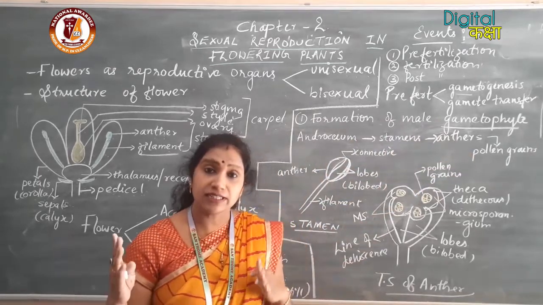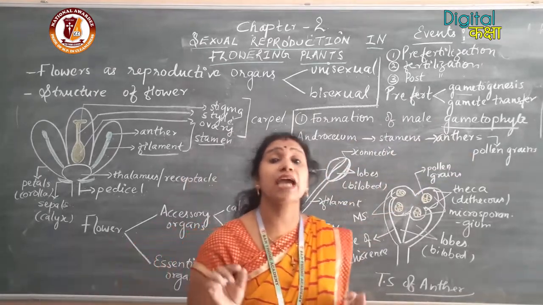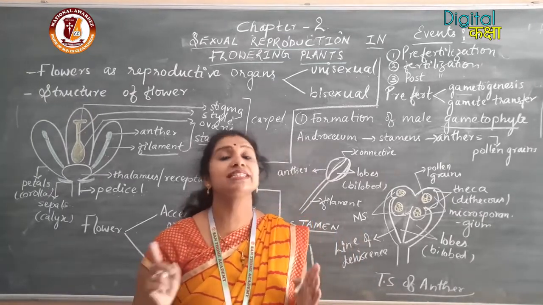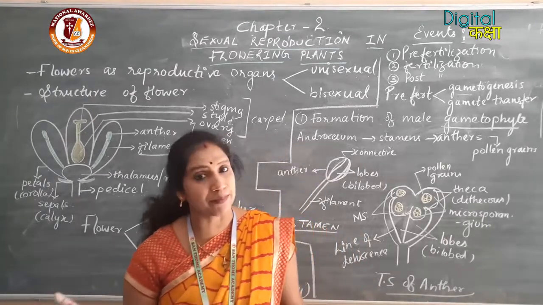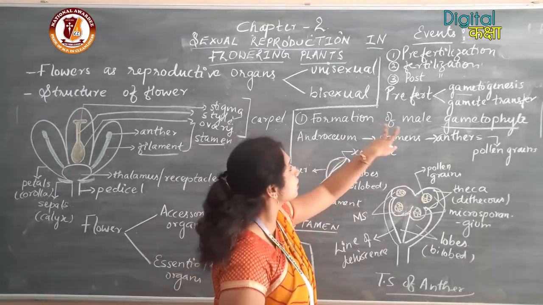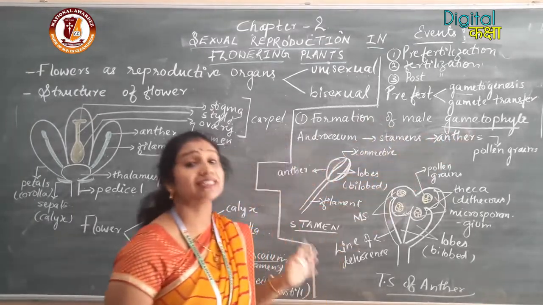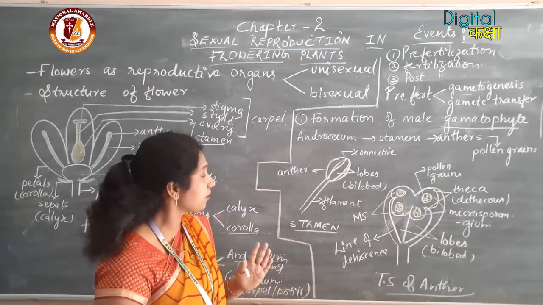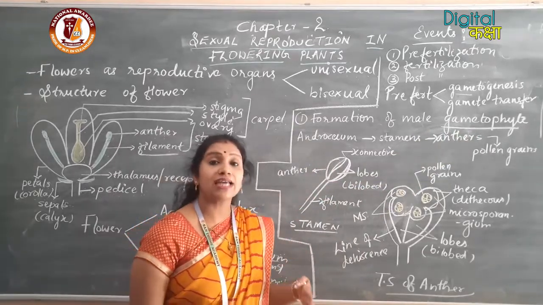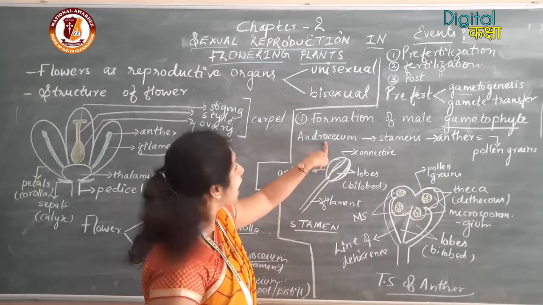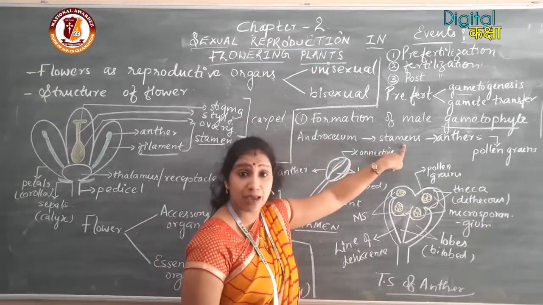In case of flowering plants, the male gametophyte is the pollen grains, and these pollen grains contain the male gametes. So, starting with the first thing, the formation of male gametophyte, that is the pollen grains. Now, as we know, the male reproductive unit is the androecium, and the androecium is made up of stamens.